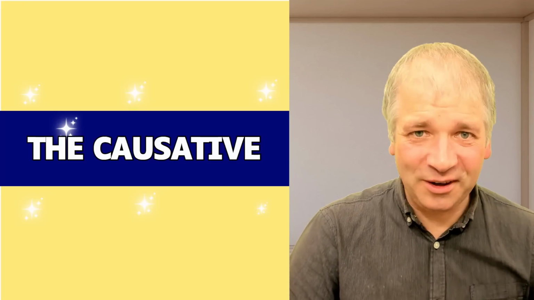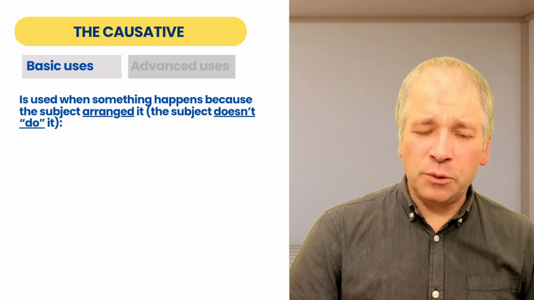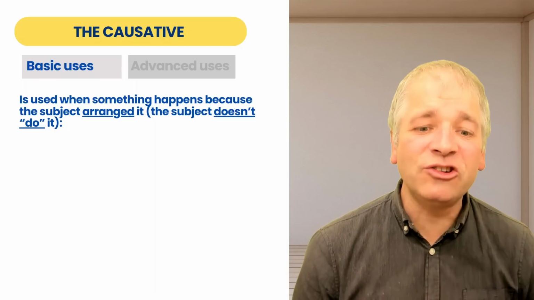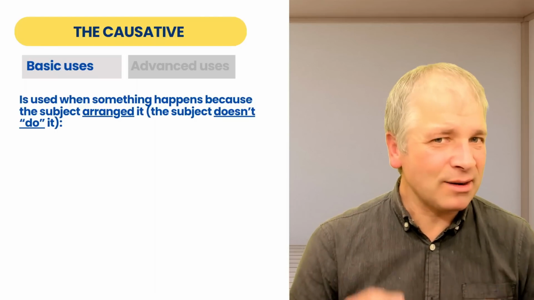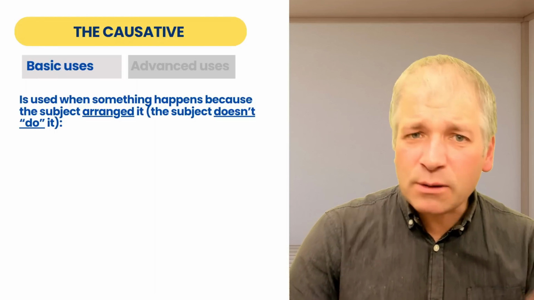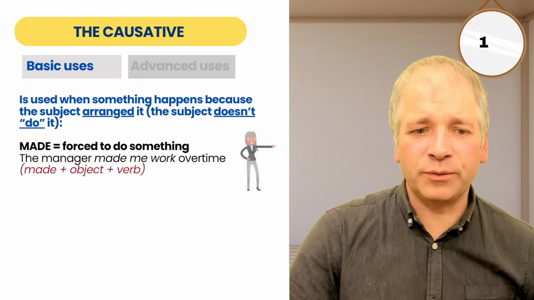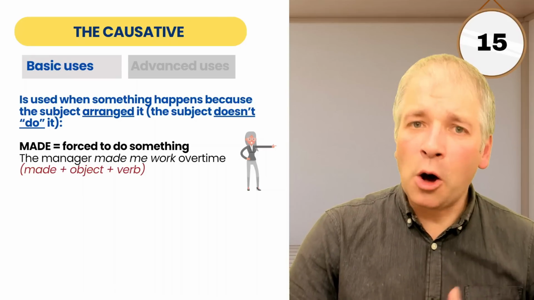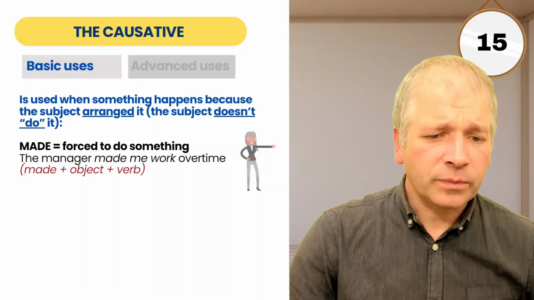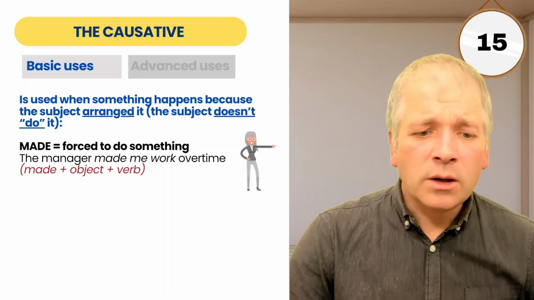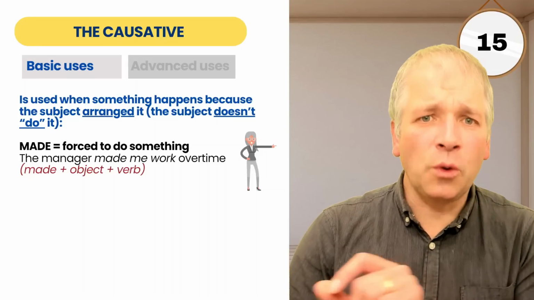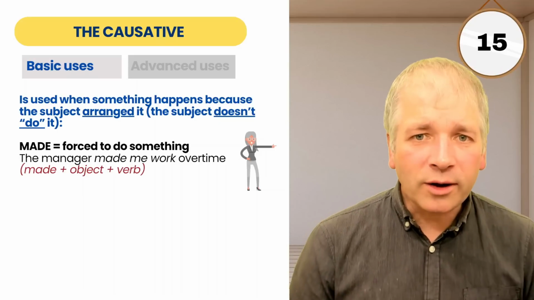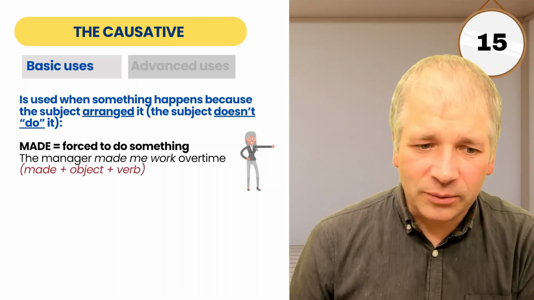What about the causative? The causative is used when something happens because the subject of the sentence arranged it. In other words, the subject doesn't actually do it. There's a few verbs where we could use the causative. Made is one of them. The manager made me work overtime. So, did the manager do the work? No, the manager made me do the work. So there's two activities going on here. I do work, but someone forced me to do it.